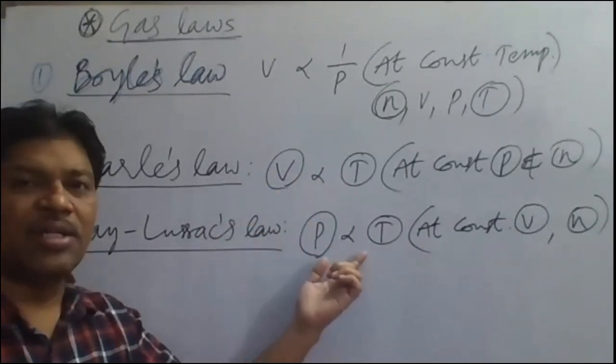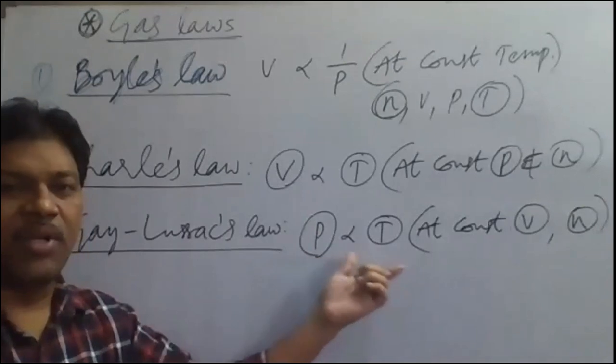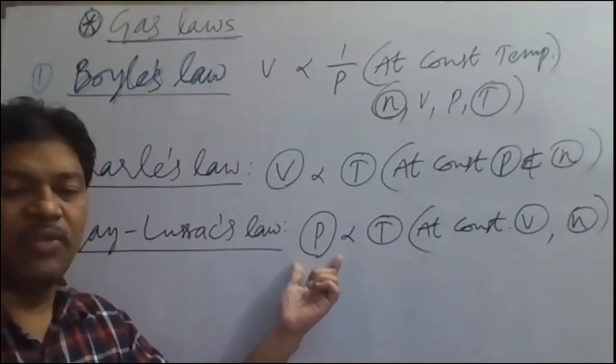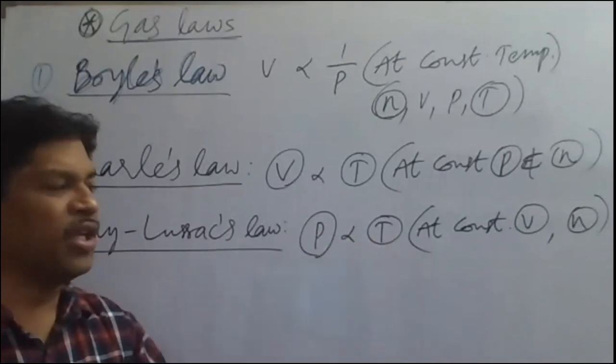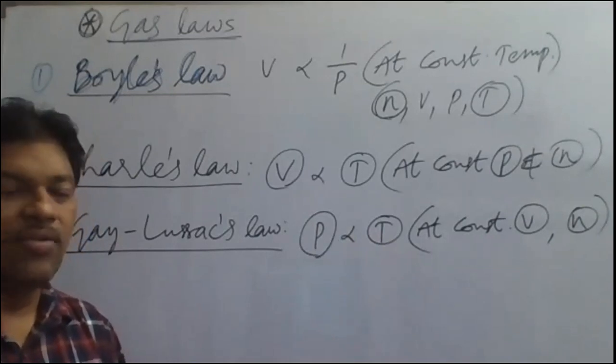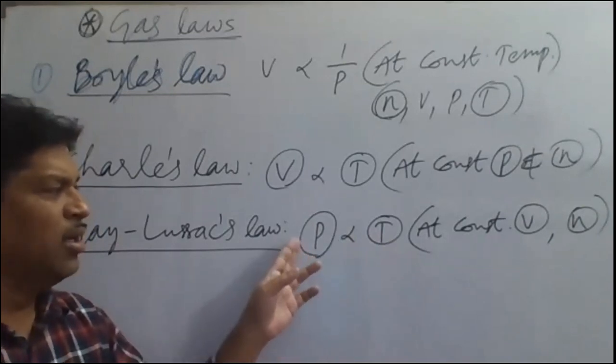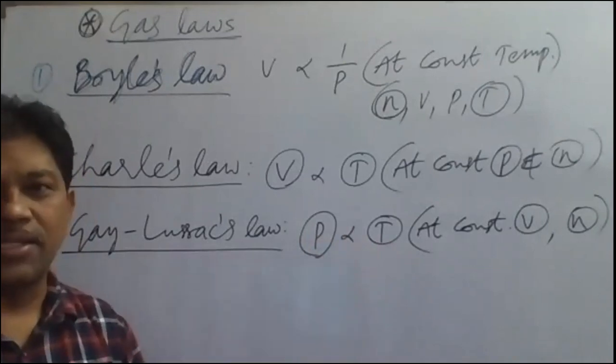And this is called pressure temperature law. That means relationship between what and what here? Pressure and temperature, absolute temperature. This is the relationship between pressure of the gas and temperature of the gas.